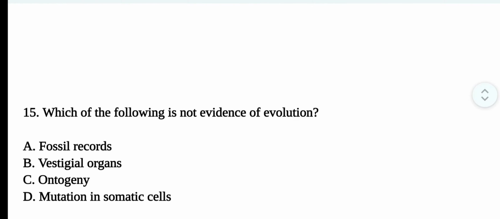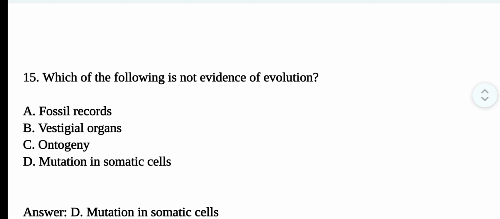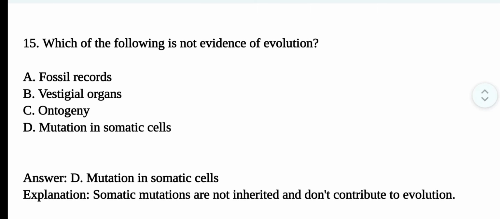Question number 15. Which of the following is not evidence of evolution? The correct option is option D. Mutation in somatic cells. Somatic mutations are not inherited and don't contribute to evolution.